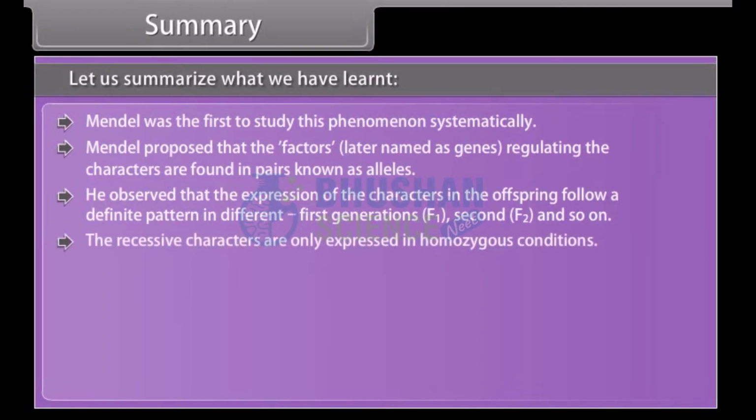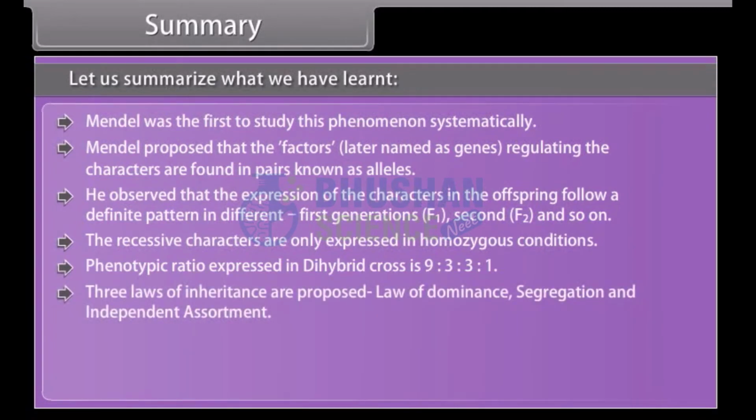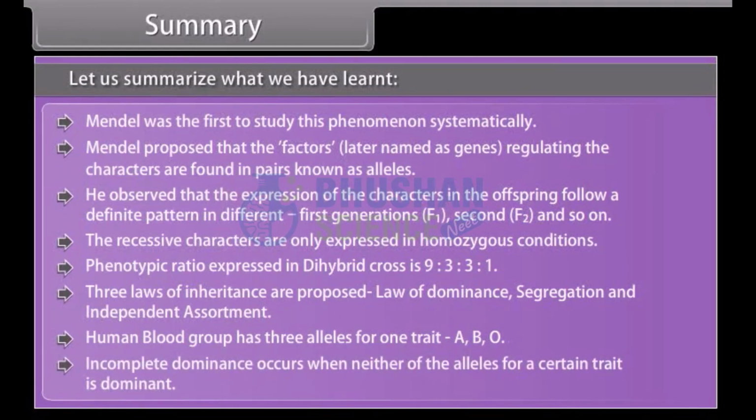The recessive characters are only expressed in homozygous conditions. Phenotypic ratio expressed in Dihybrid Cross is 9:3:3:1. Three laws of inheritance are proposed: law of dominance, segregation, and independent assortment. Human blood group has three alleles for one trait: A, B, O. Incomplete dominance occurs when neither of the alleles for a certain trait is dominant.